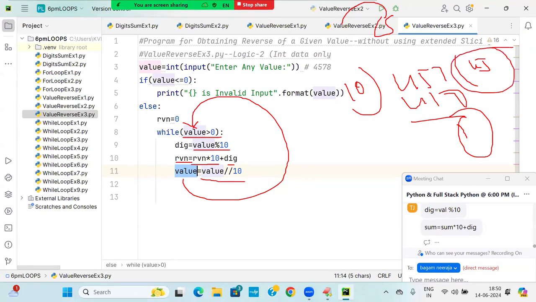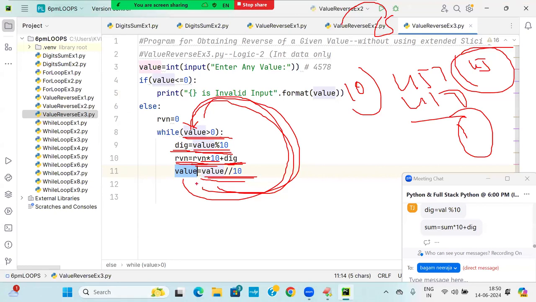Value slash 10. What is the value next? 45. Go back. 45 greater than 0. True. Percentage 10, 5. RVN 87, 87 into 10, 870, plus 5, 875 in RVN. Value slash 10, 4. 4 greater than 0. 4 percentage 10, 4. RVN 875 into 10, 8750 plus 4. It is called 8754.